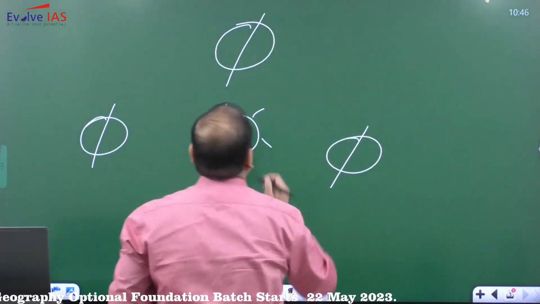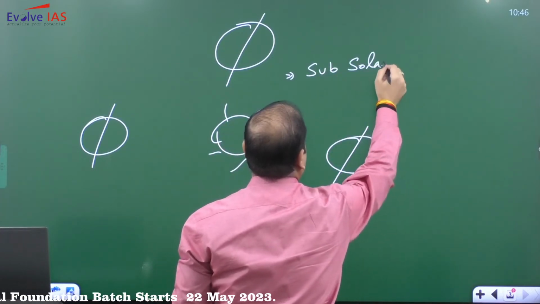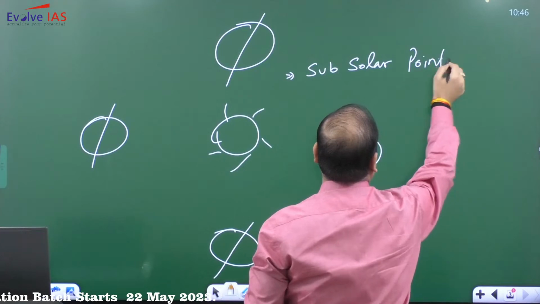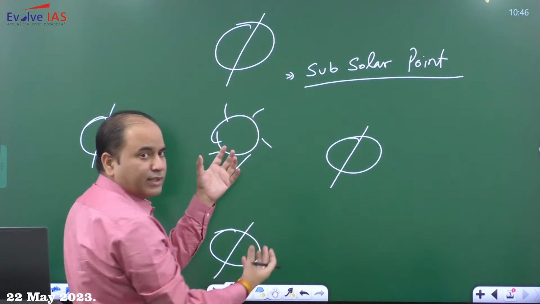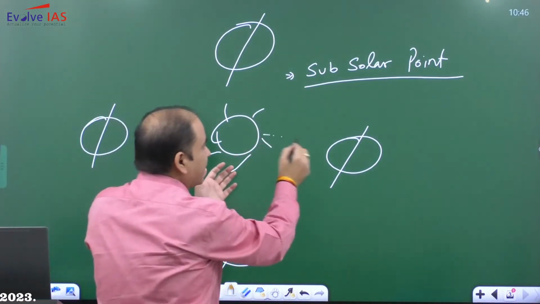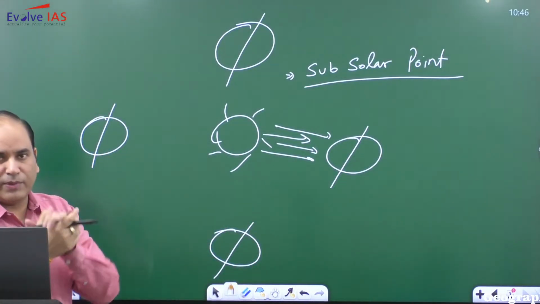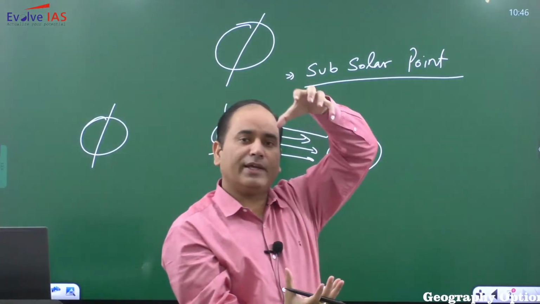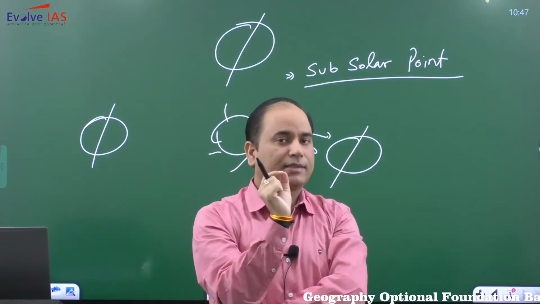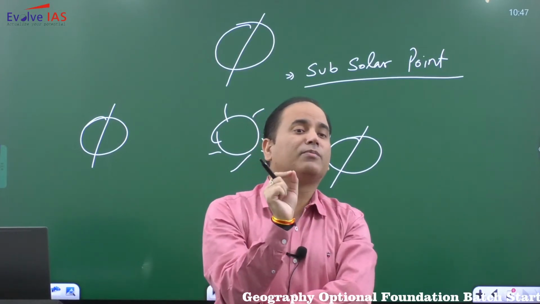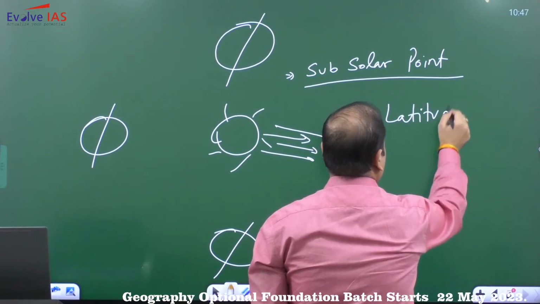One of the concepts is simply referred to as subsolar point. Now what is this subsolar point? When the Earth is revolving around the sun, the sun's light will fall on only some portion, but within this portion there will be some area where the sunlight will be vertical. So on the Earth's surface there will be a particular point,